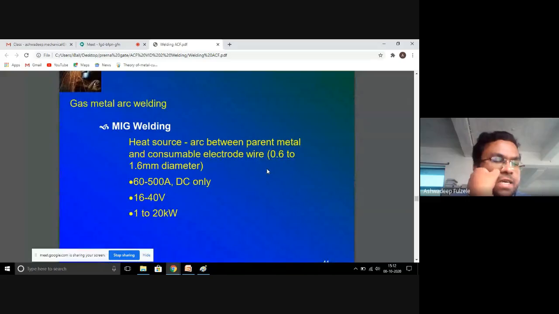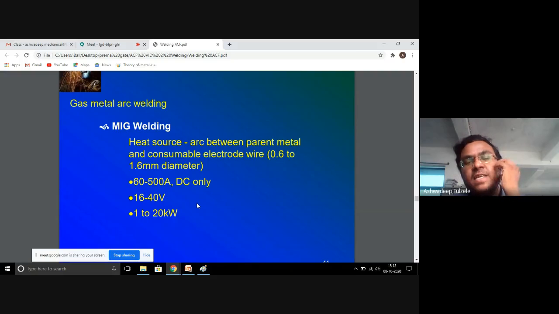Then we will see the gas metal arc welding, more popularly called the metal arc welding process. In the metal arc welding process, the heat source is an arc between the parent metal and a consumable electrode wire of around 0.6 to 1.6 mm diameter with 60 to 500 ampere and DC supply only, 16 to 40 volt.